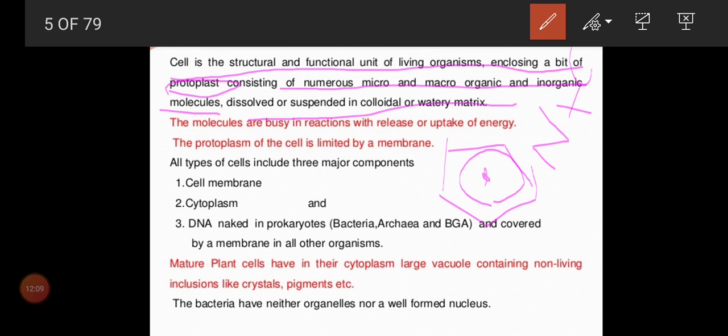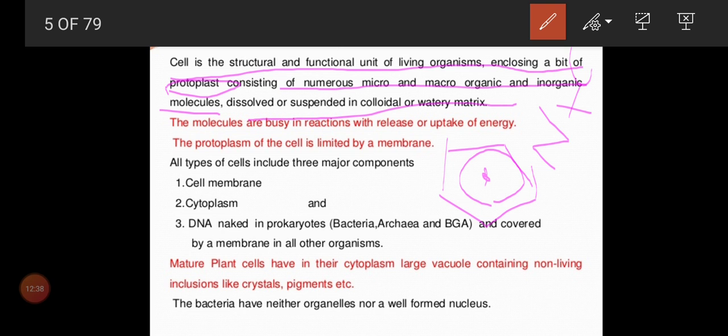Everything can be seen inside the cell. So the molecules are busy in reaction with the release or uptake of energy, because all work is going on inside the cell. Automatically, with so much work, the molecules will be very busy within the cell, because they need to break down to release energy, and they need to consume energy to do their work. Like that, so many reactions will be seen inside the protoplasm.